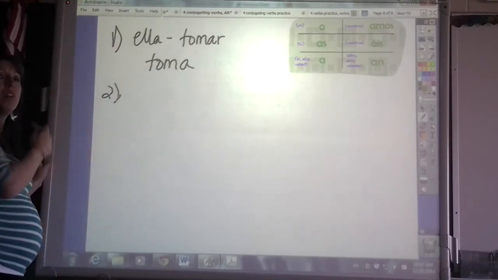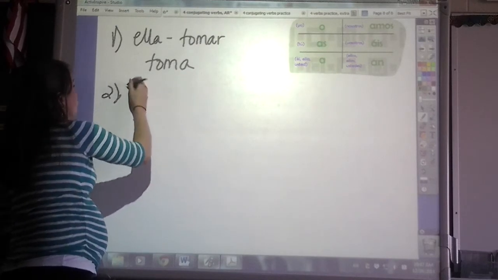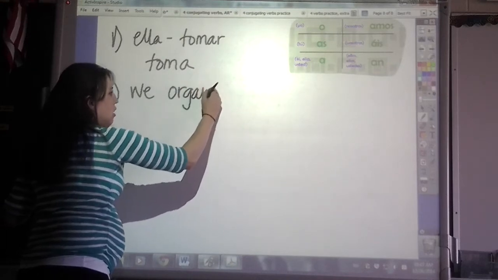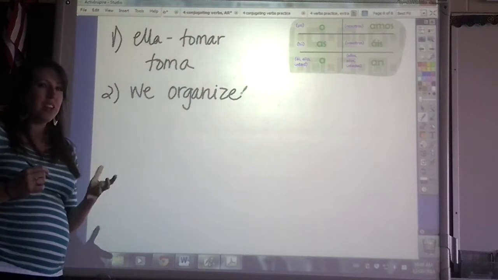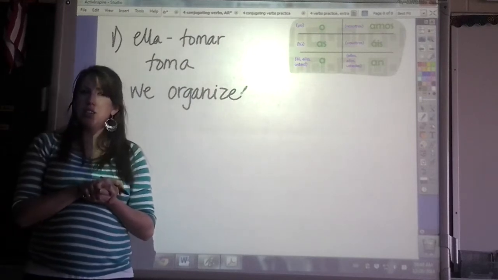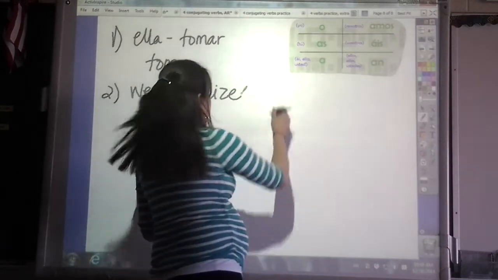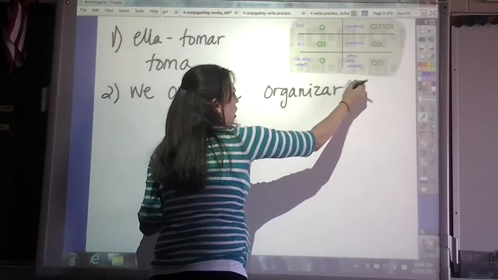Número dos. Let's try it a little bit more challenging. How about we organize? We got to think back. How do we say to organize? Anyone remember? It's a cognate. Organizar. See? All right. So we're going to be working with the verb organizar.